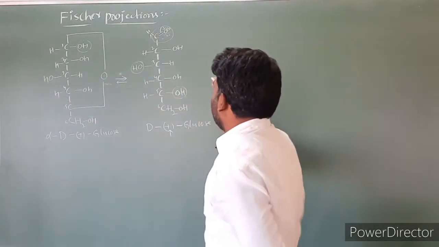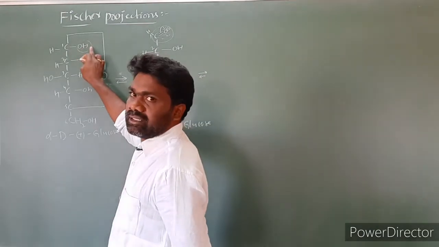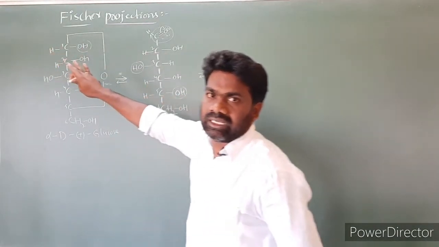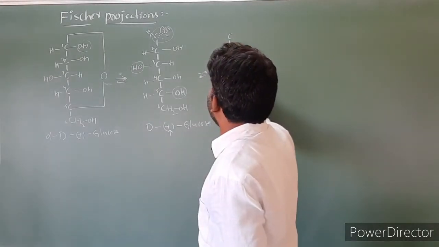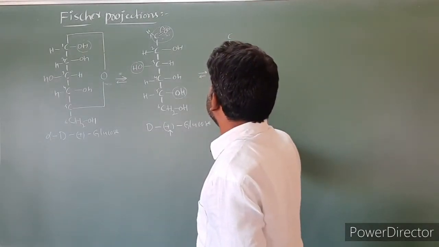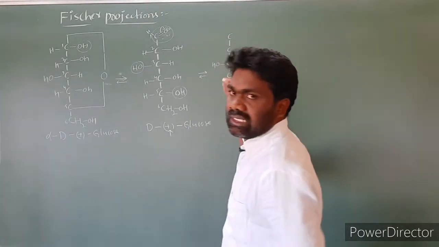Then another structure is possible. Here we took the OH group on the right side. In the next case we can take the OH group on the left side. Let us take the first carbon, second, third, fourth, fifth, sixth. At the third carbon the OH group is on the left side.